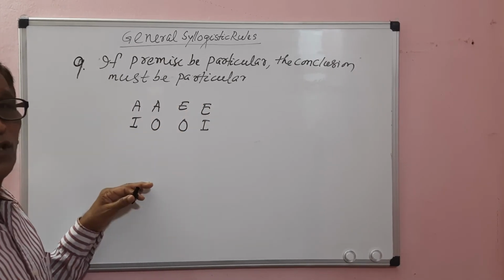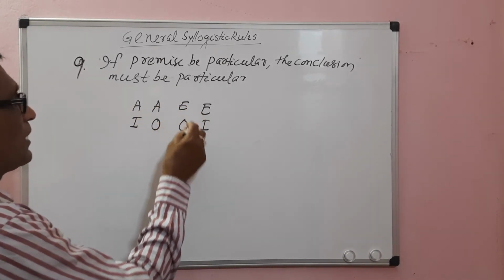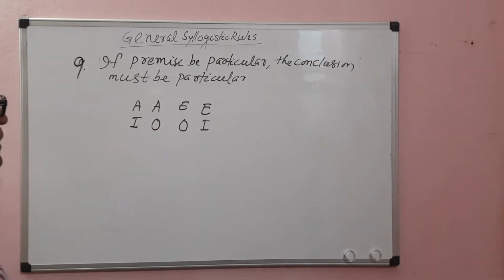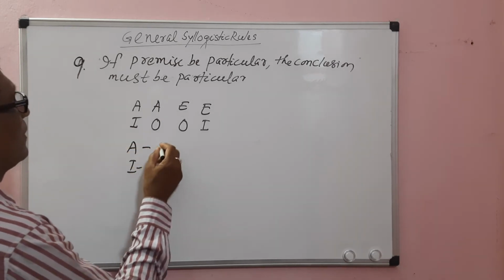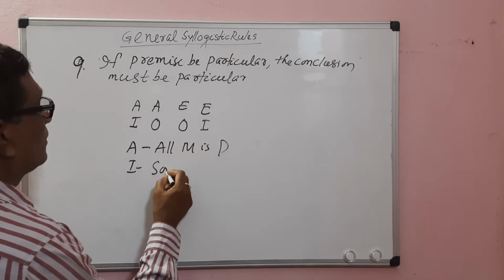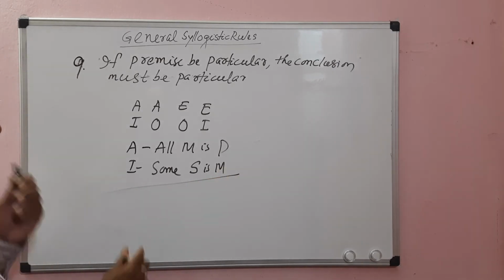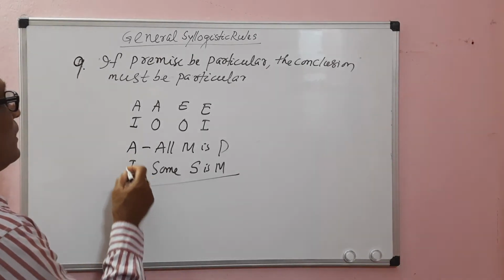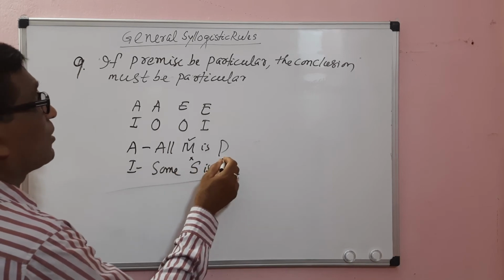And what about the conclusion? We will see. Out of this combination of two premises, one is universal and another is particular. First of all, AI. All M is P, some S is M. The major premise is universal and the minor is particular. What about the conclusion? The A proposition distributes the subject; I distributes neither subject nor predicate.